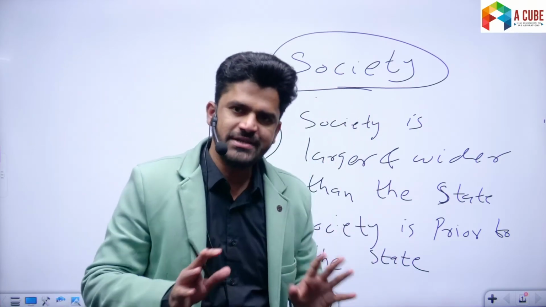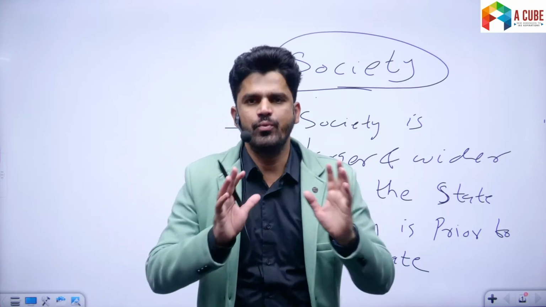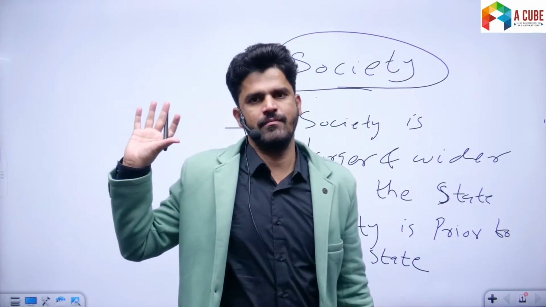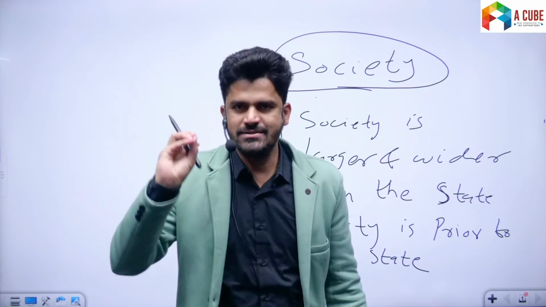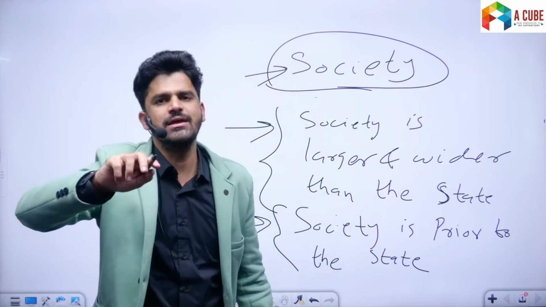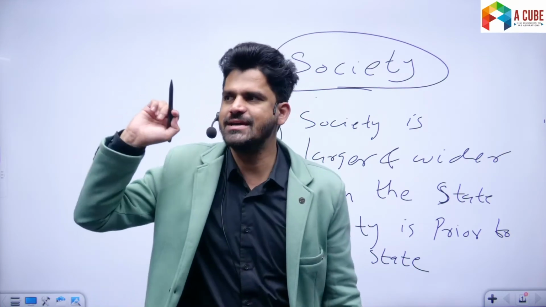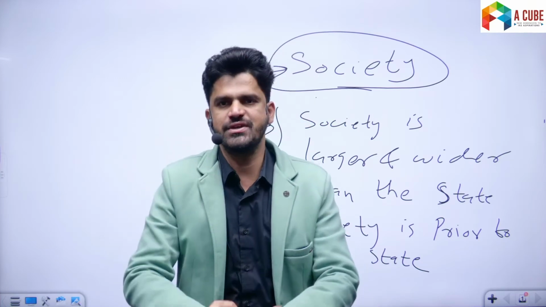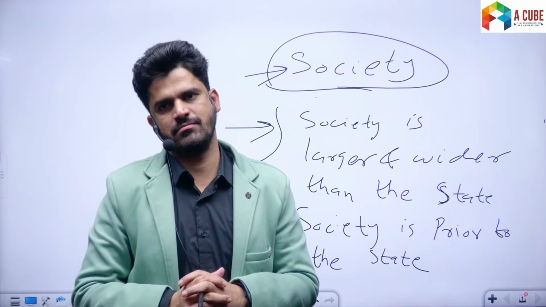Then it was realized that for orderly human existence, we need a central political authority. Peaceful and orderly existence within a human society is not possible without a centralized political authority. So in this context, the institution of state emerged.